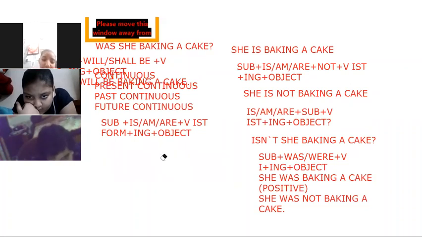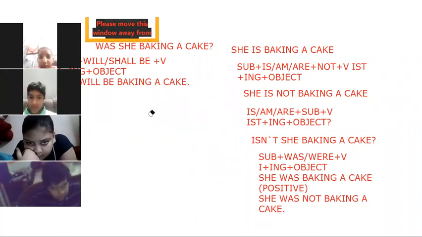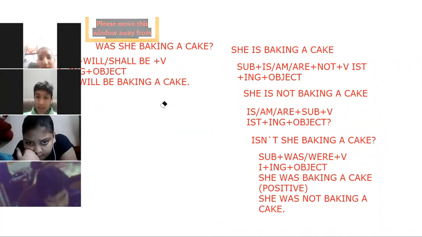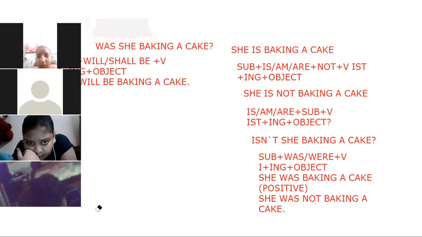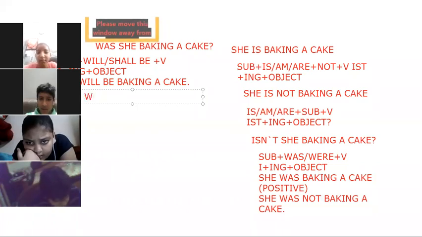She was not going to the market, or she will not be going to the market. If you want to change into future, she will not be baking a cake, or she won't be baking a cake. We can use contraction also.